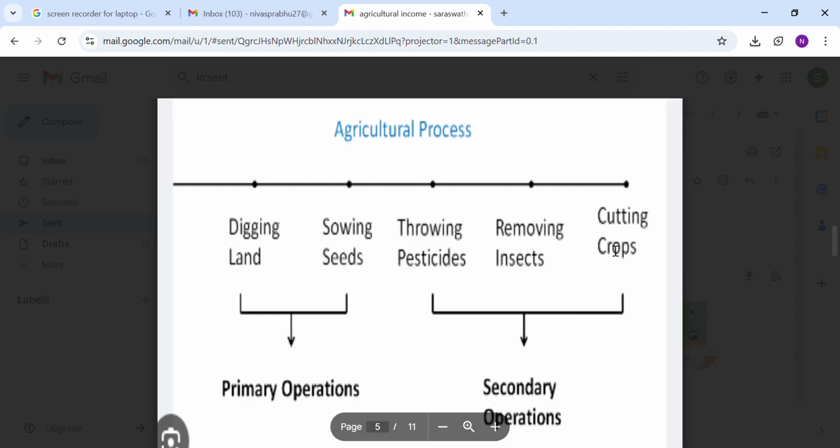From the above slide, the agricultural operation is conveyed again and again. What operations are called agricultural operations? It is broadly classified into two. The first one is primary operation, the second one is secondary operation. Primary operation includes digging land, sowing seeds, irrigation. The secondary operation includes applying pesticides, removing insects, cutting crops, pruning, weeding, etc.